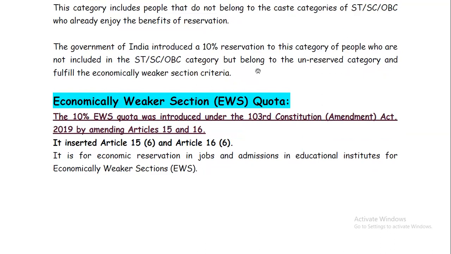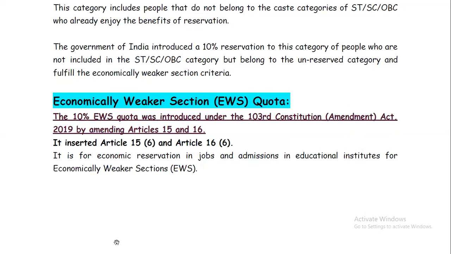And if we look at this economically weaker section quota, the 10% of EWS quota was introduced under the 103rd Constitutional Amendment Act 2019 by amending Article 15 and 16. So, two points. First, 10% EWS quota, how many percent? 10% EWS quota. And second thing is that this is through constitutional amendment. Which constitutional amendment? 103rd Constitutional Amendment.